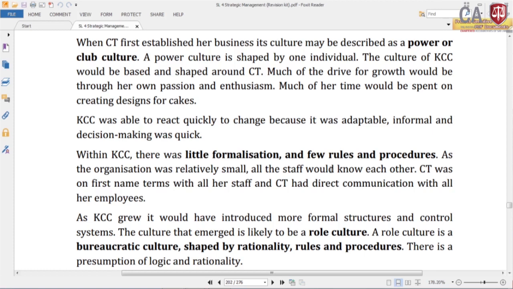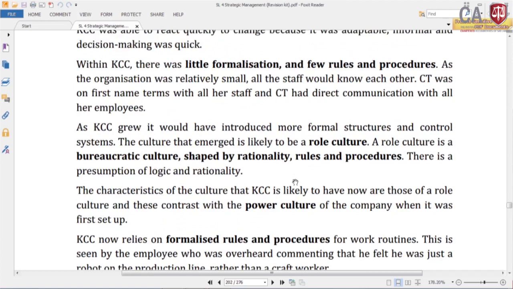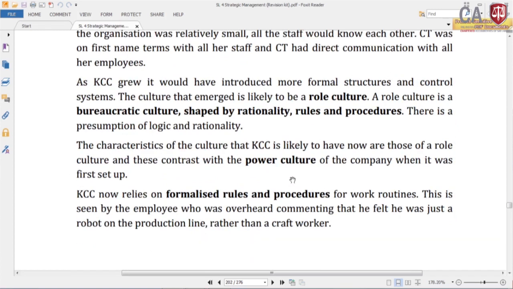And CT had direct communication with all her employees. Little formalization, few rules and procedures. So, it is more power culture features. As KCC grew, it would have introduced more formal structures and control systems. The culture that emerged is likely to be a role culture. Role culture is a bureaucratic culture shaped by rationality, rules and procedures.